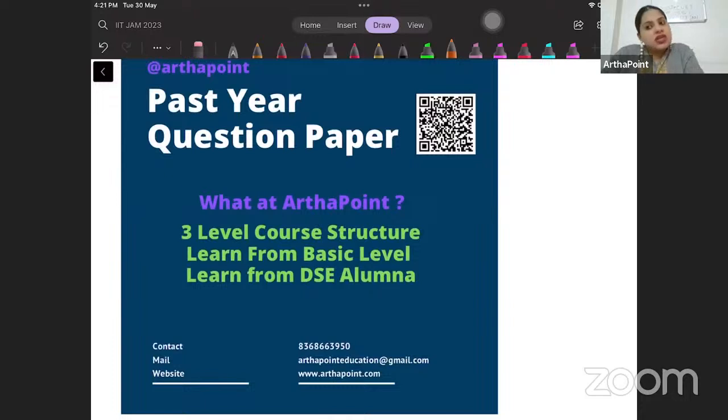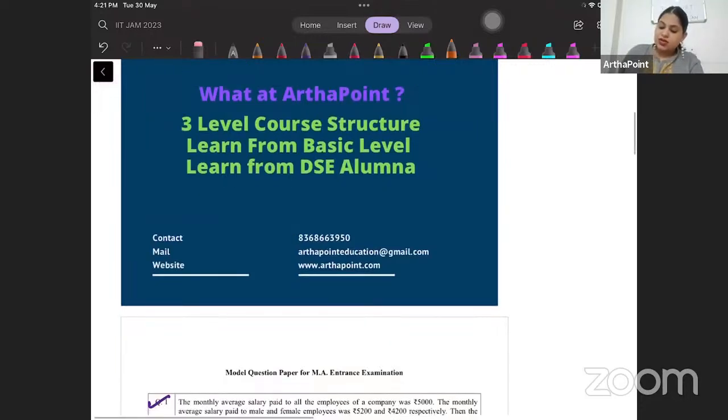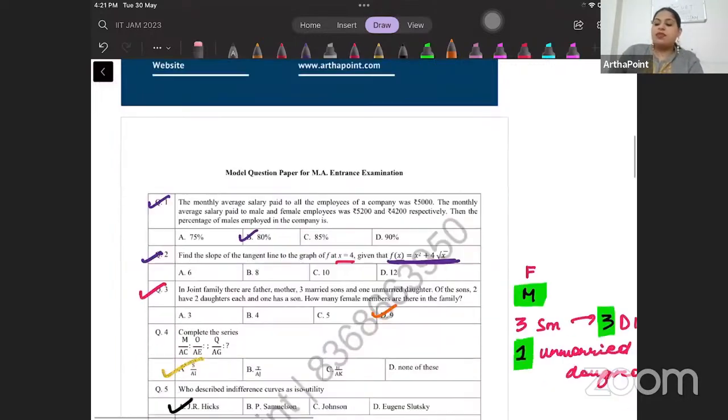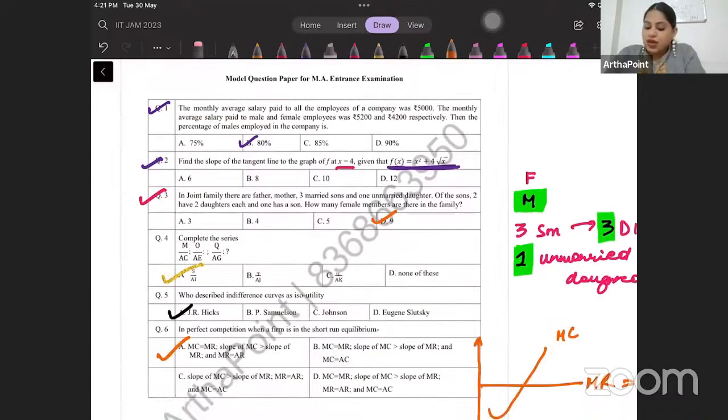It only has 6 questions. But from the previous years, I could also get some more sample papers. And I'm going to take some questions out of those sample papers also with you. So let us go ahead and look into the sample papers for the day. So this is the model question paper for MA Economics entrance exam. Look at the first question.